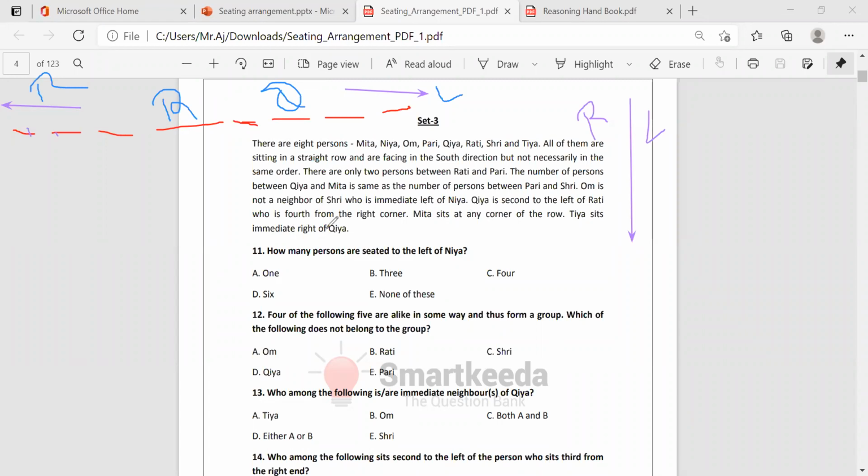Tia sits immediate right of Kia. We know Kia's place. Immediate right is nothing but Tia. Then 3 places are over, still 5 places are there. Then Mita does not sit at any corner of the row, so here maybe or here maybe.